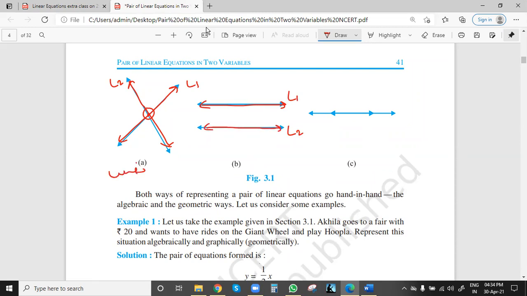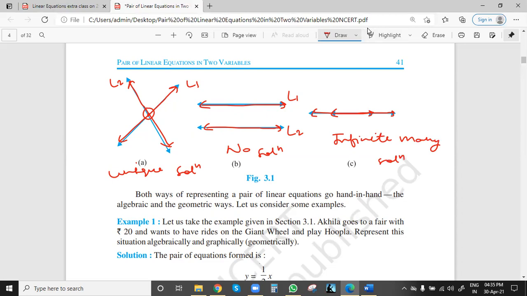Here unique solution. Unique solution is one solution, and that solution will be the intersection point. Here we can say no solution because lines are not intersecting. And here we have coinciding lines. Both the lines are coinciding one on the other. So we can say infinitely many solutions.